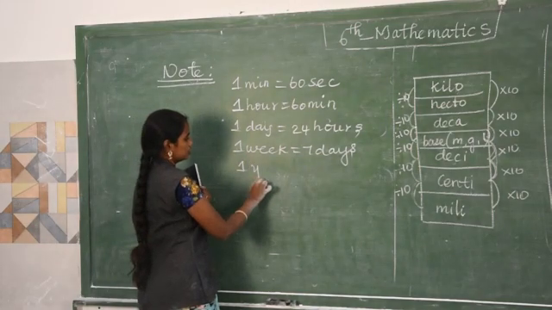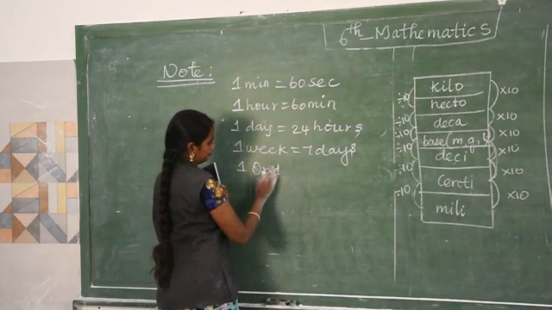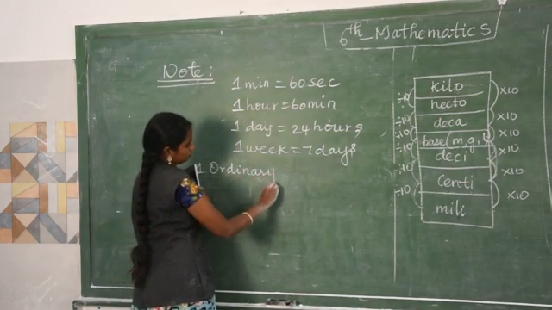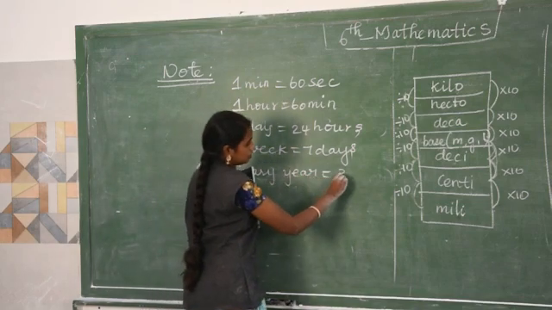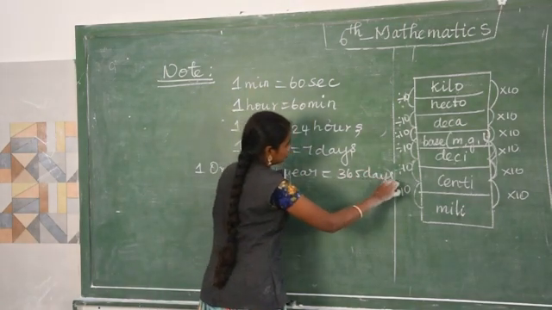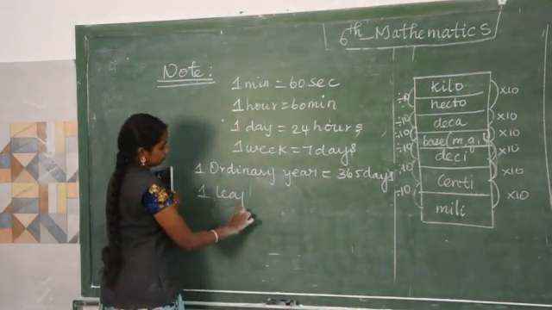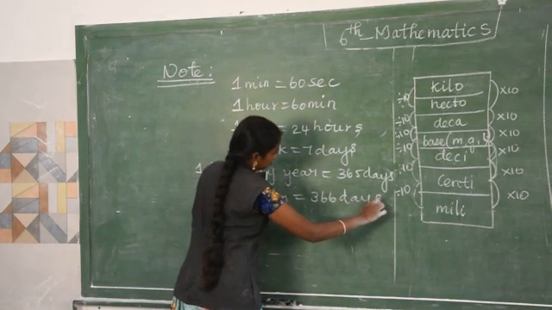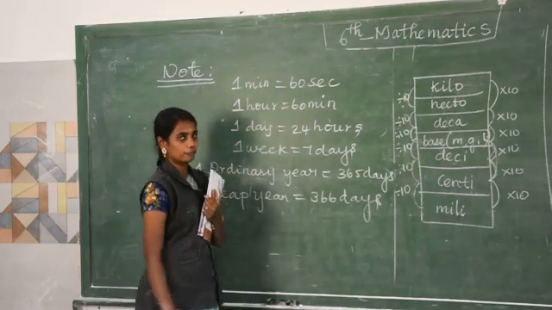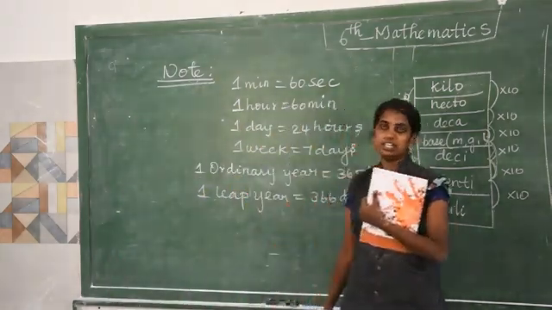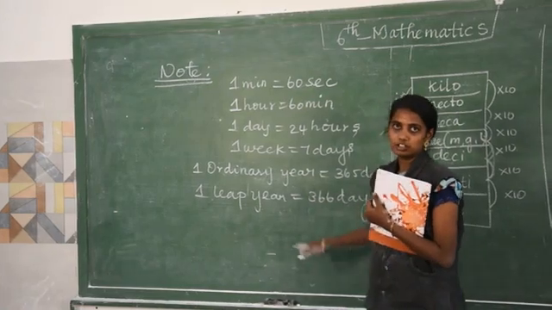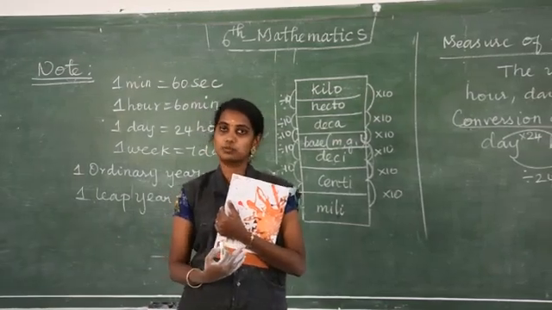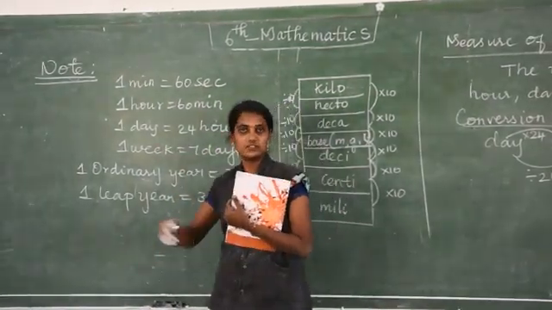We can go for the year. 1 ordinary year has 365 days. 1 leap year has 366 days, which means it's divisible by 4. Divisible by 4 means that is called a leap year. So these are the important notes. You memorize this. 1 hour equals how many minutes and how many seconds, you must know. So if you know this, we can work out the problems.